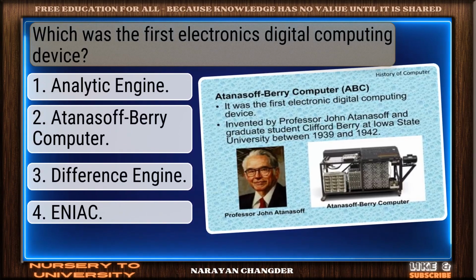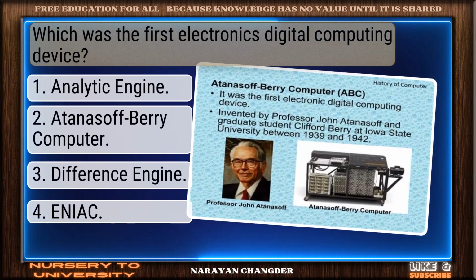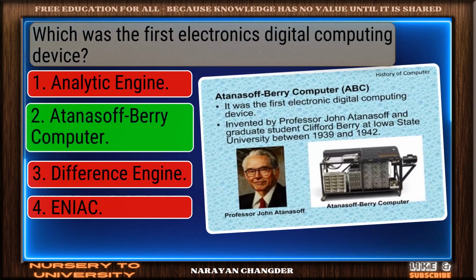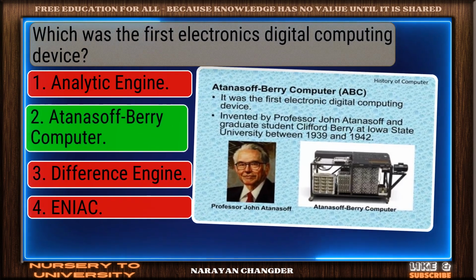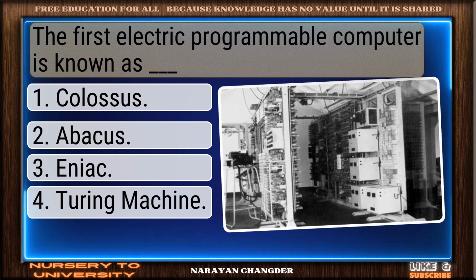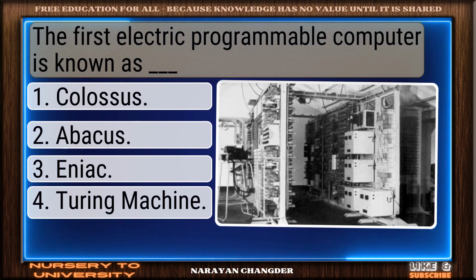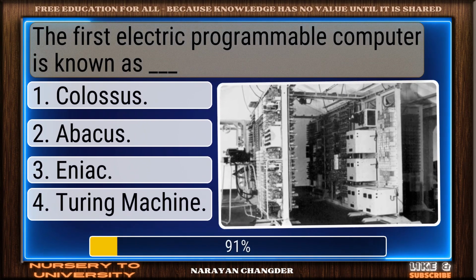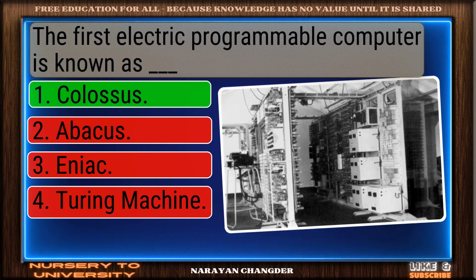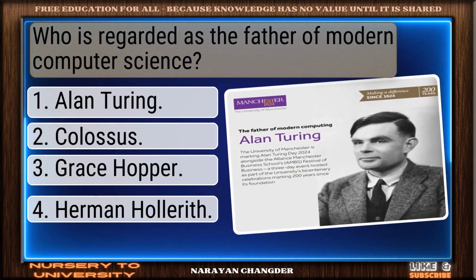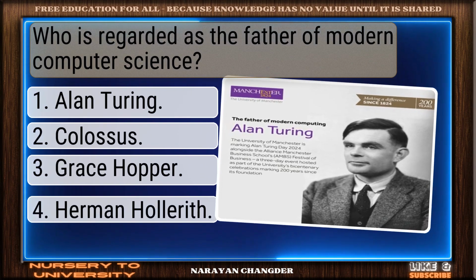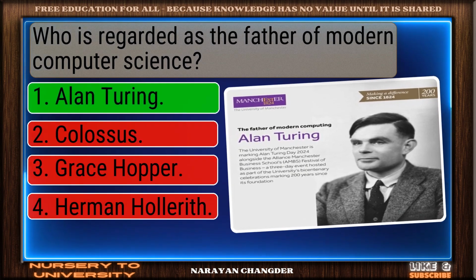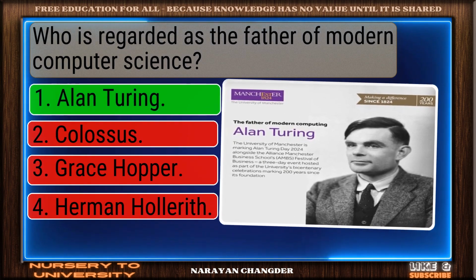Which was the first electronic digital computing device? Right again. The Atanasoff-Berry Computer is valid. The first electric programmable computer is known as dash. Exactly. Colossus makes sense. Who is regarded as the father of modern computer science? Clear logic. Alan Turing is sound.